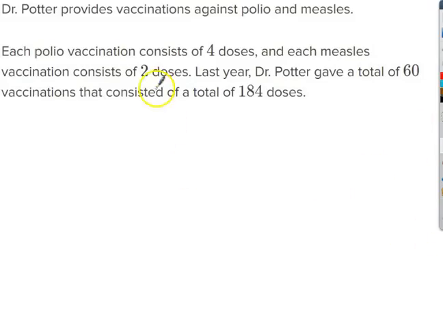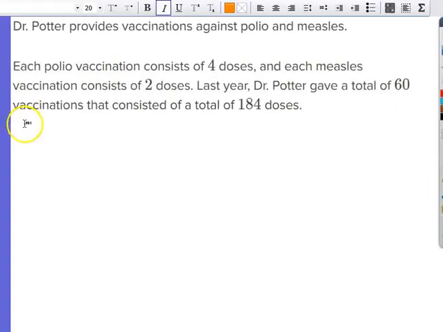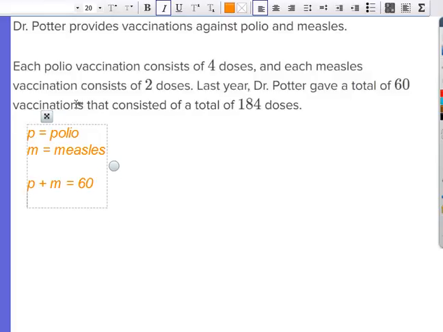The next one is polio vaccination. So the variables are P for polio and M for measles. The first equation is that there are a total of 60 vaccinations, so P plus M equals 60. And then I need to do the doses. 4 doses for polio plus 2 doses for measles is equal to a total of 184 doses. And so those are the two equations, the first two answers.